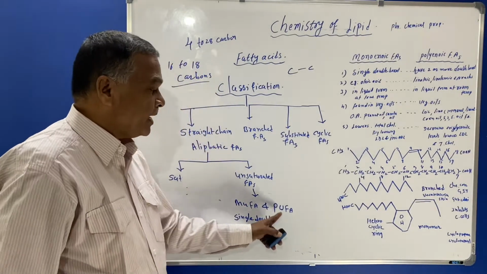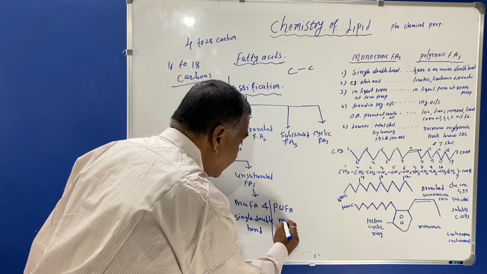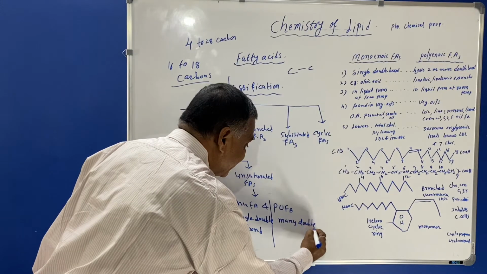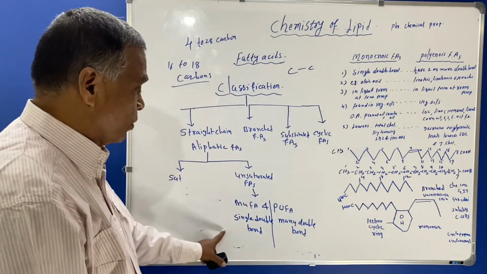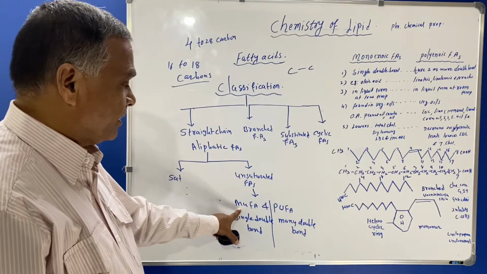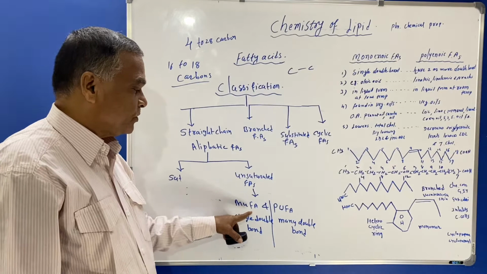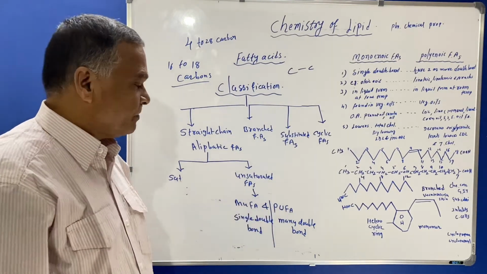And polyunsaturated fatty acid will contain many double bonds in its structure. Therefore, MUFA is said to be monounsaturated fatty acid, and PUFA means polyunsaturated fatty acid.